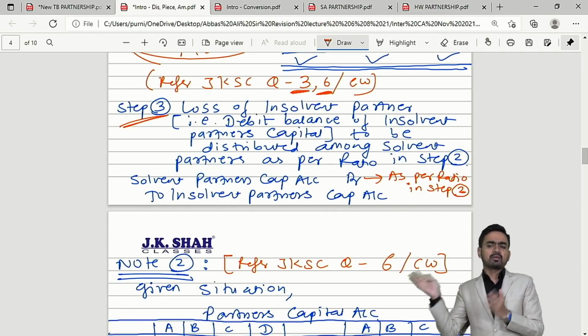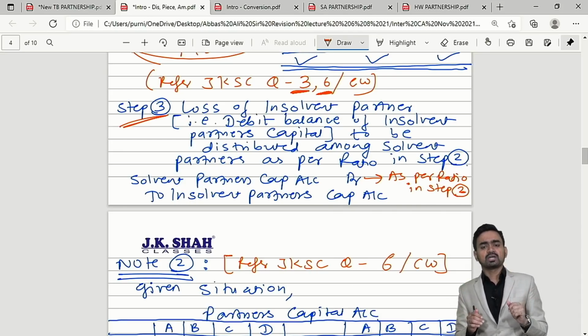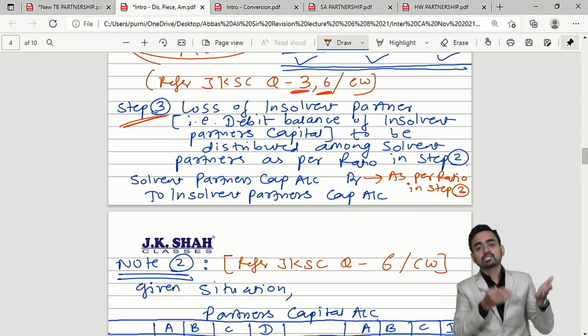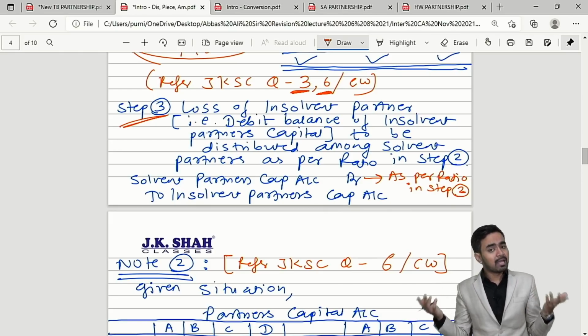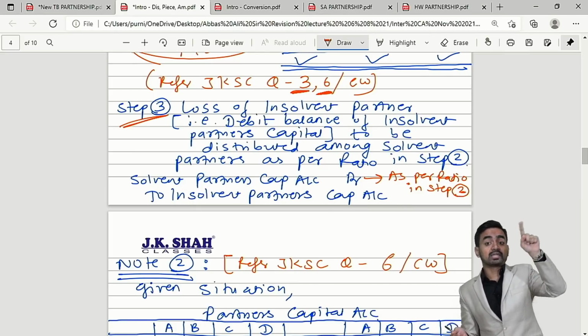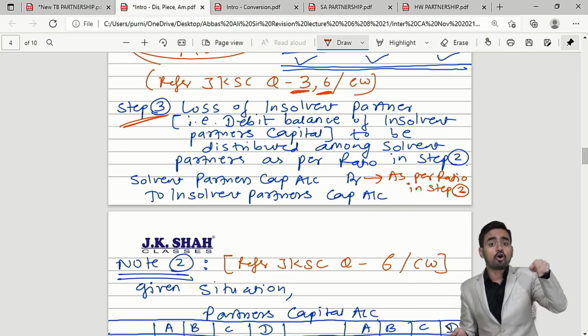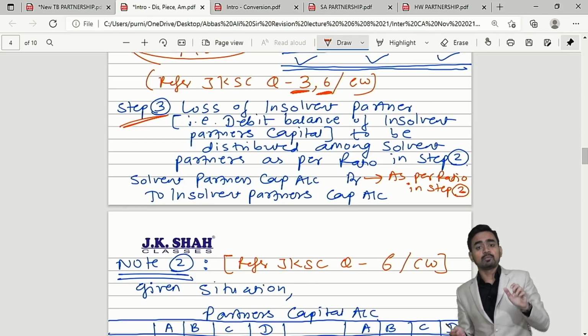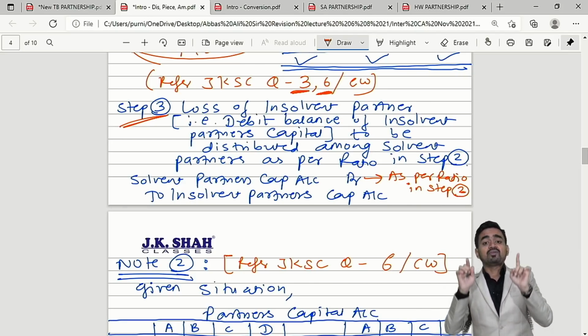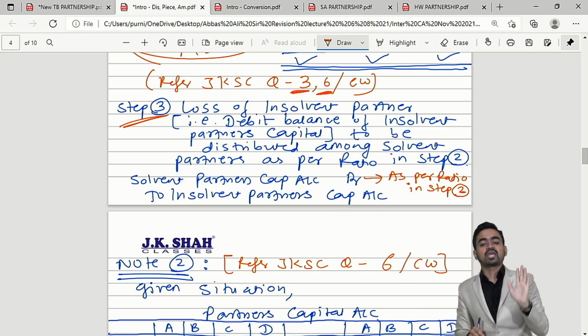When the partner becomes insolvent, it means logically his capital balance will show a debit balance. We said, come on, please pay the amount. He will reply, I am insolvent, I can't pay anything to the partnership firm. So the debit balance, that is the loss of insolvency, now will be distributed among solvent partners having credit balance in their capital ratio, which we have ascertained in step number 2.